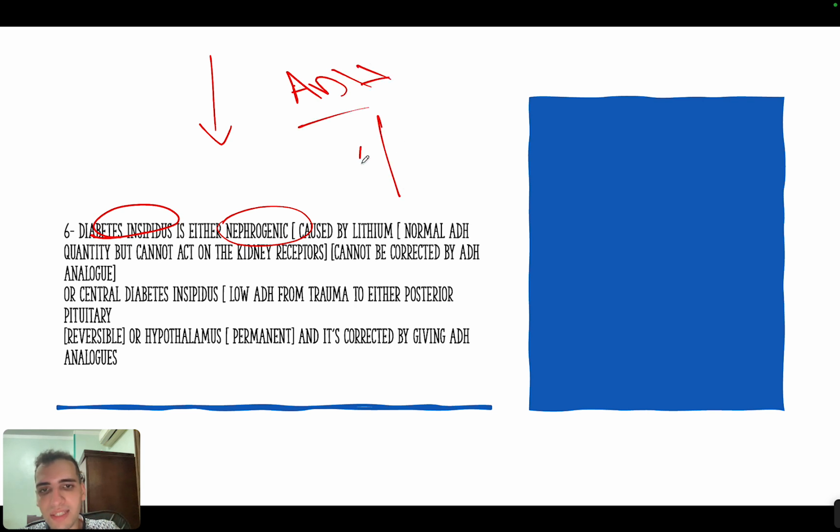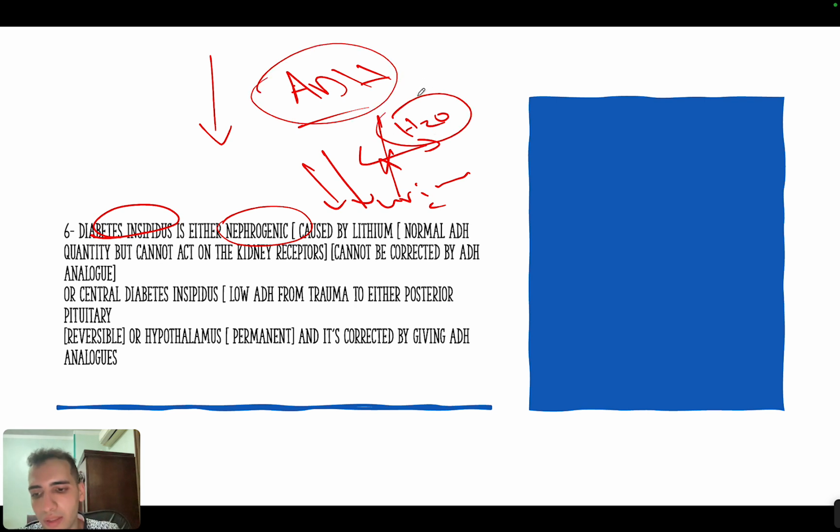The next high yield concept is that diabetes insipidus can either be nephrogenic or central. So what is diabetes insipidus? It's when you urinate too much, but it's not diabetes mellitus. Diabetes insipidus usually happens from a problem in the ADH, because if you remember, ADH absorbs water. So if you don't absorb water in the kidney, all this water will go into the urine, so you will urinate too much. Now there are two problems that can cause a problem in the ADH.